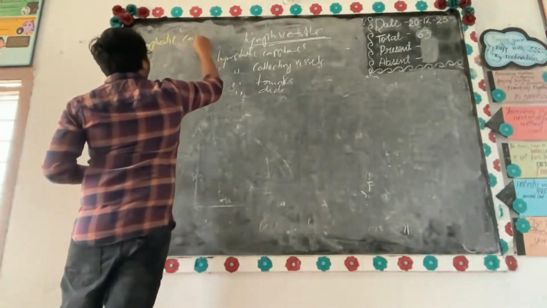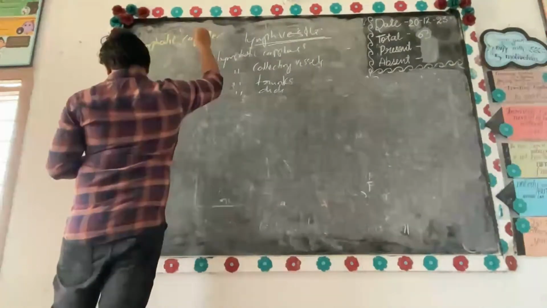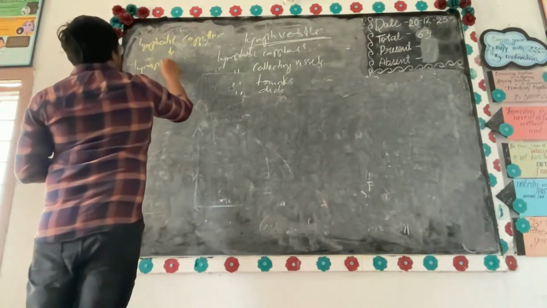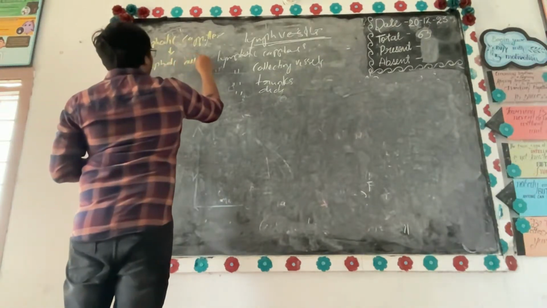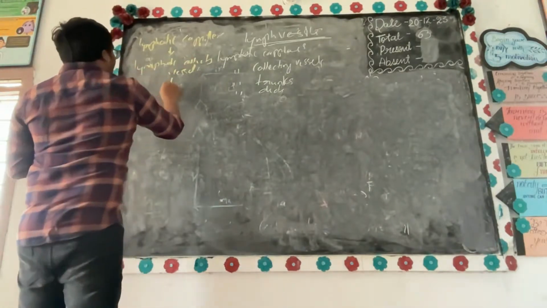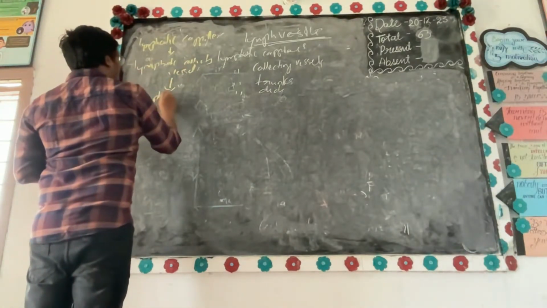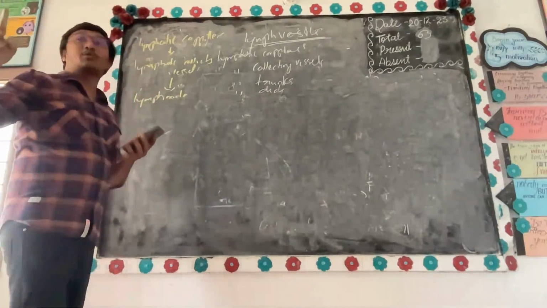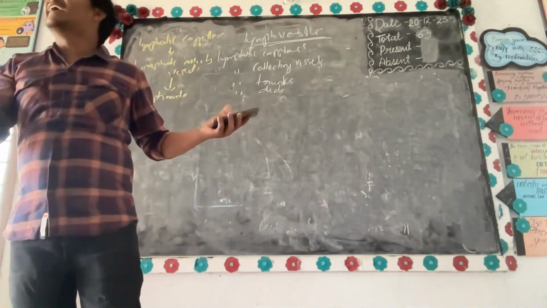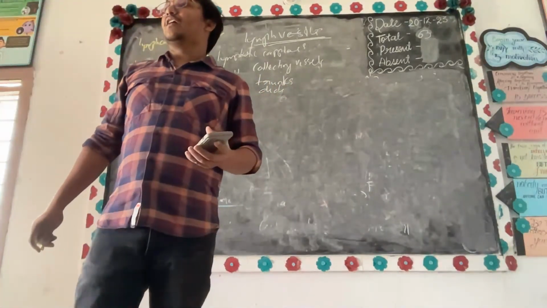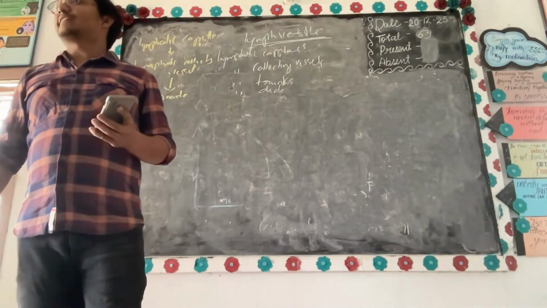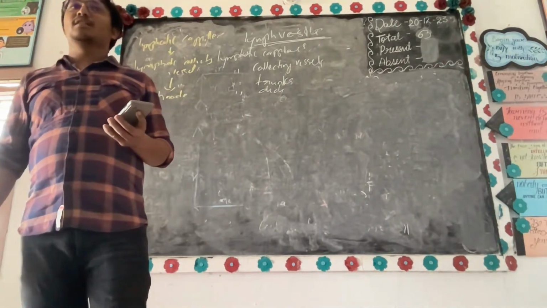Lymphatic capillaries. First we have lymphatic capillaries. From lymphatic capillaries we have lymphatic collecting vessels. From lymphatic collecting vessels, it will enter into the lymph node. Now, lymph node is a lymphatic organ, not a vessel. Try to understand it. Lymph node is a lymphatic organ. What are the other types of lymphatic organs? Tonsils, spleen, thymus. Okay? Am I clear?